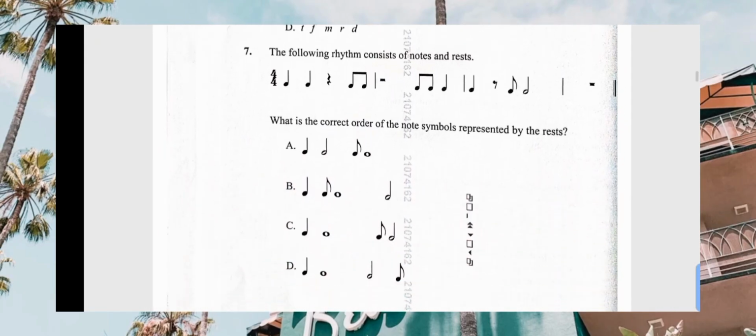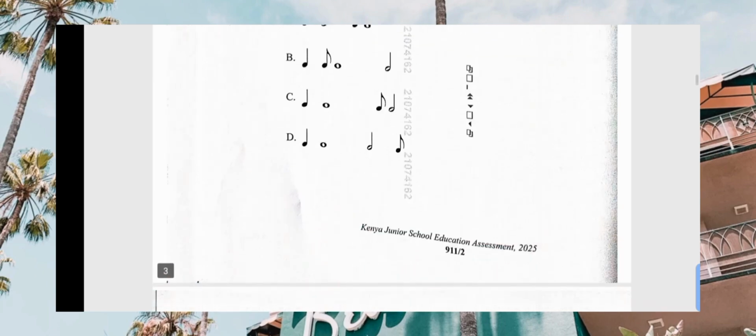It will be a crotchet. Then after that, we have a minim, looking down. Then we have a quaver and a crotchet, and a semibreve. The correct answer is not C, but rather A.